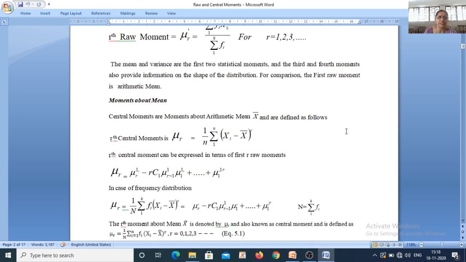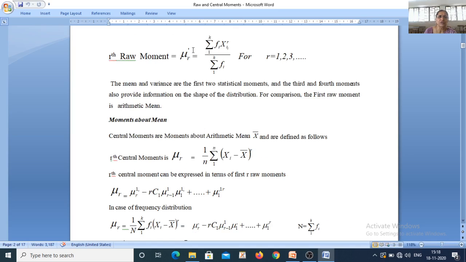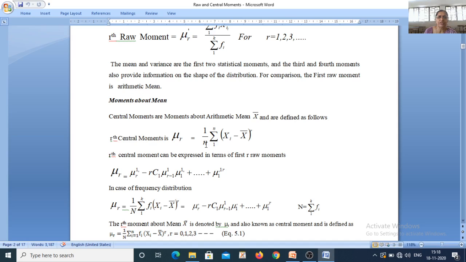So the rth central moment is denoted by mu r only. Can you see, here for raw moments we have a dash. So mu r dash is the rth raw moment, mu r is your rth central moment, which is given by, in case of n individual observations, 1 upon n summation of xi minus x bar raised to r, i taking values from 1 to n. And if you expand this binomial xi minus x bar raised to r, see, what is xi minus x bar raised to r? It is